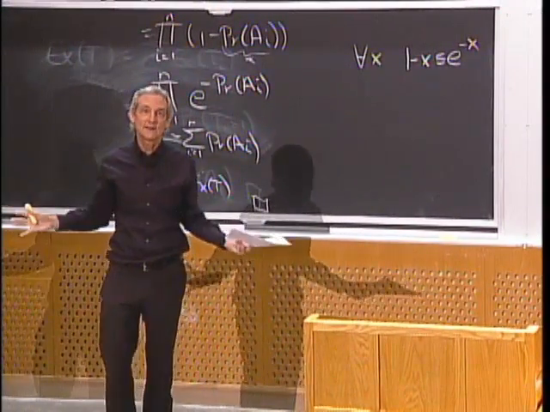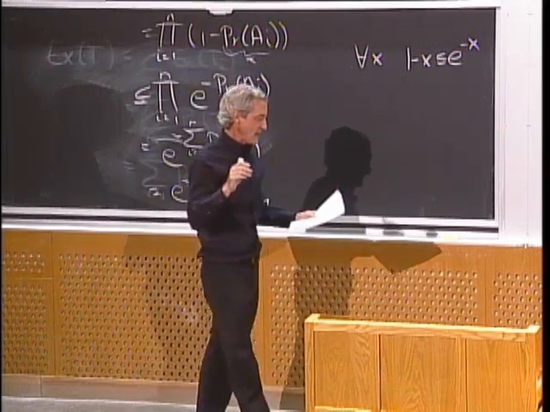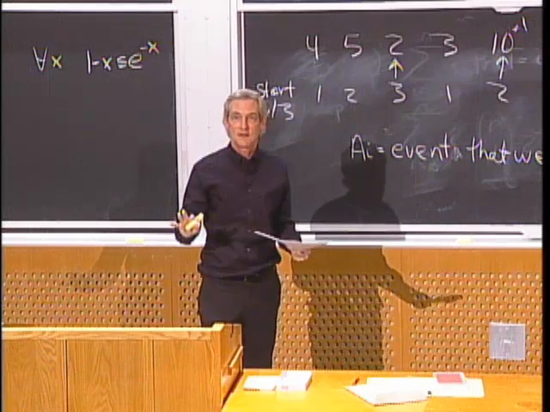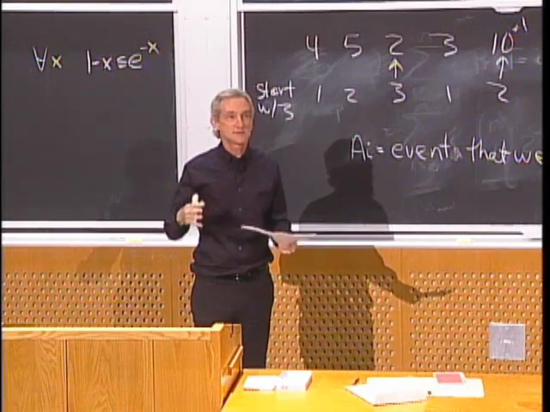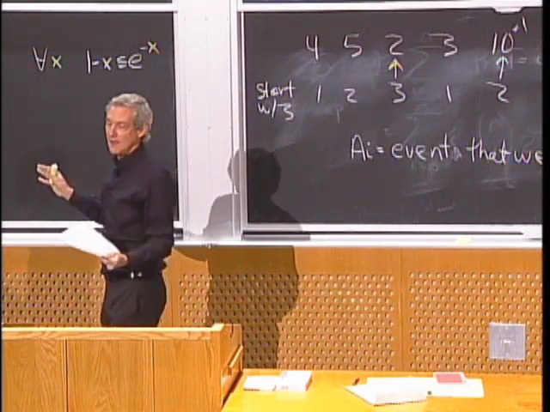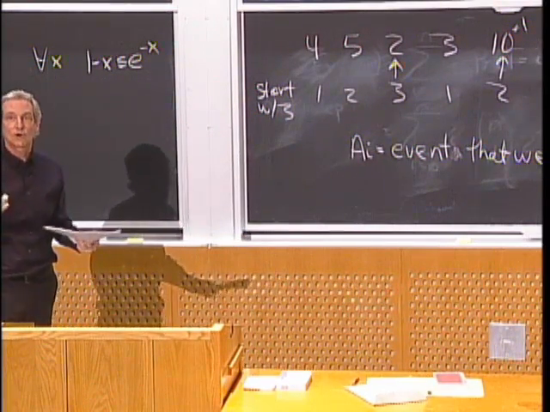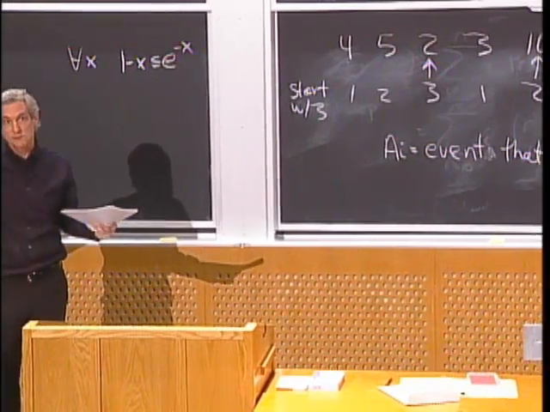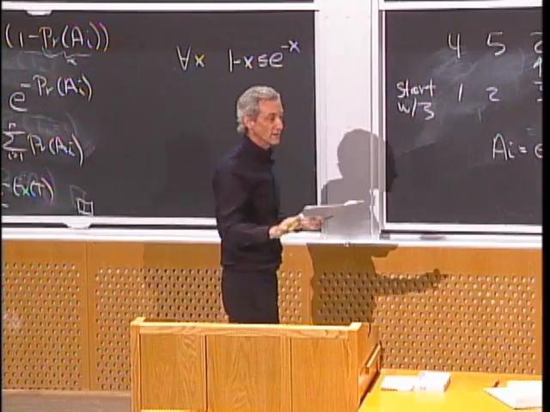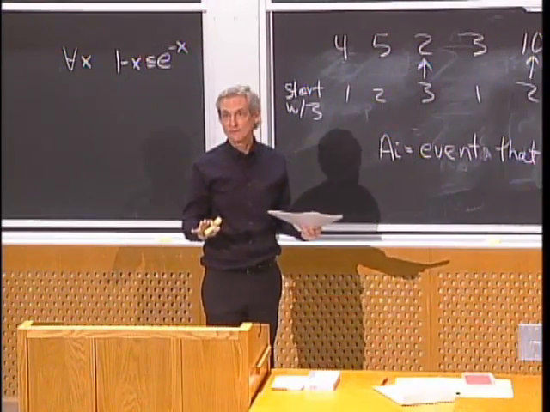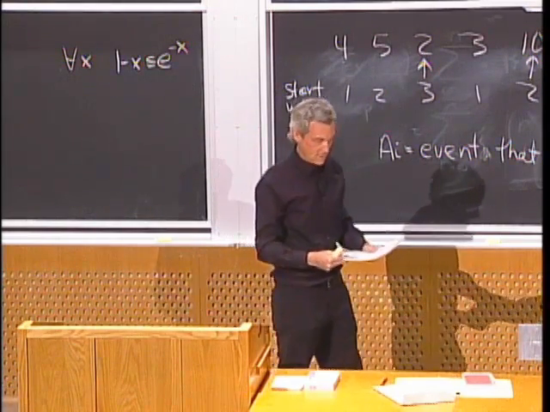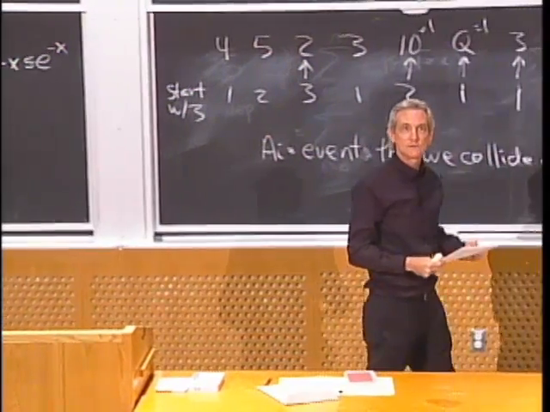OK, so the point of all this is that if the expected number of events to occur is small, then it's an upper bound on the probability that something happens, whether they're independent or not. If the expected number of events to occur is large, and if the events are mutually independent, then you can be sure one of those events is going to occur. Very, very likely. One of them will occur, and that's Murphy's law. All right, any questions about numbers of events to occur?